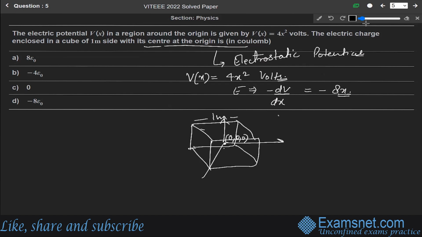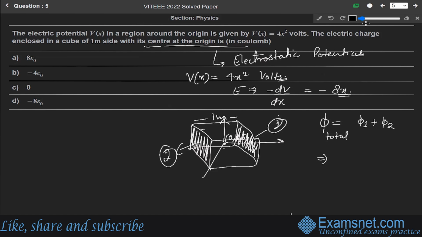Let us say this is surface 2, and this is surface 1. Because the center is at the origin, we will have flux for the first and second surfaces only. So the total flux phi will be phi 1 plus phi 2, through the first and second surfaces.